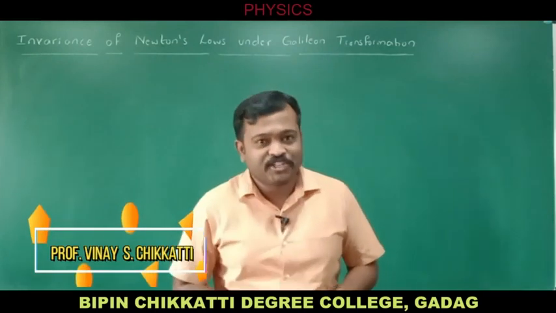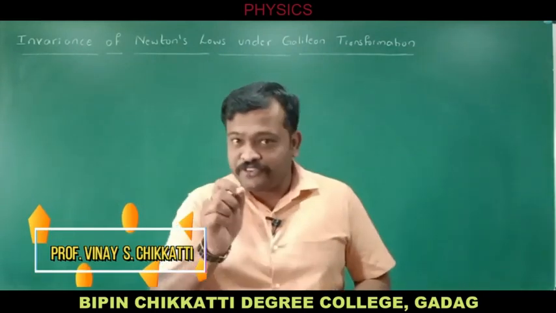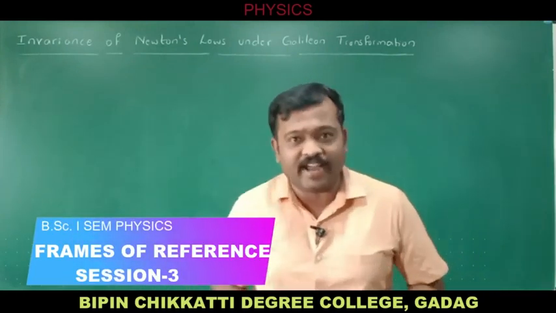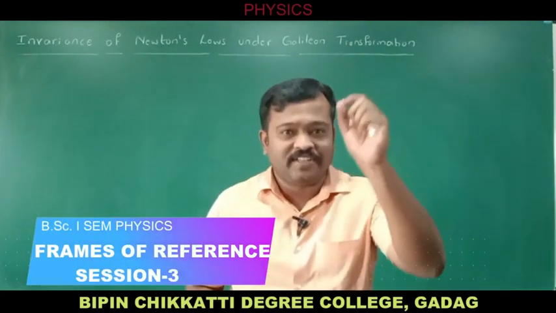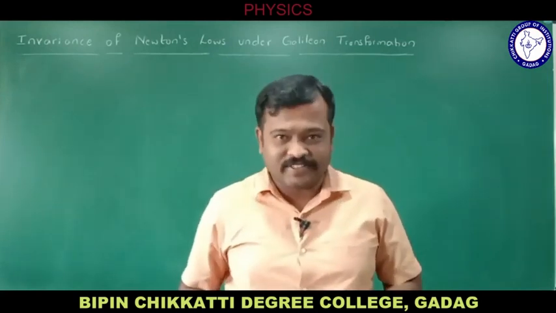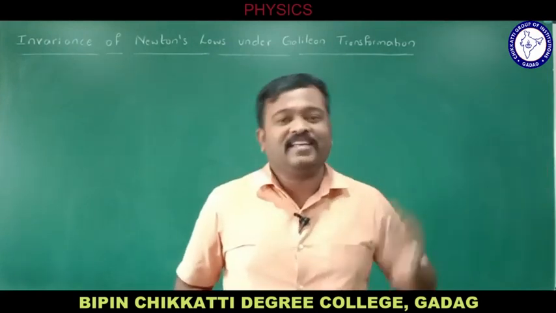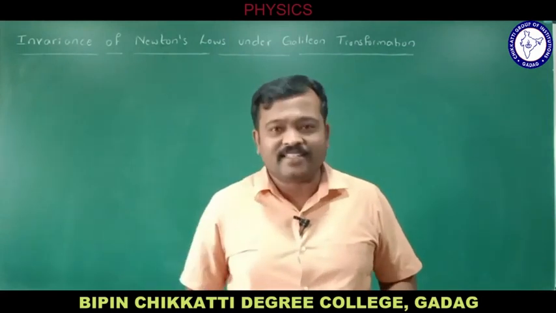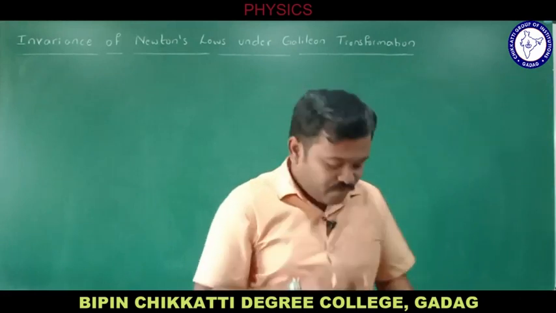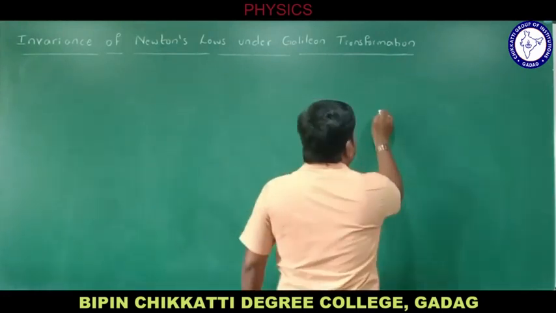Welcome you all to session 3 of the chapter Frames of Reference. In the last session, we derived Galilean transformation equations. We had considered two inertial frames of reference, one is S and another one is S dash. S is at rest and S dash is moving with constant velocity. And we arrived at equations like this.